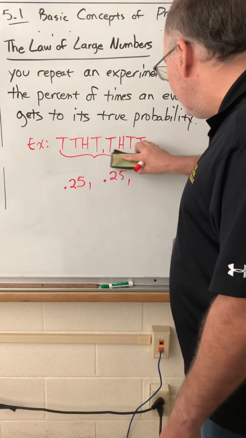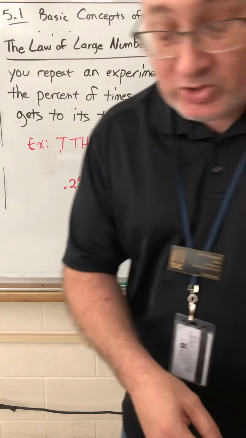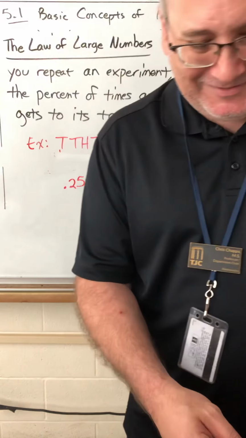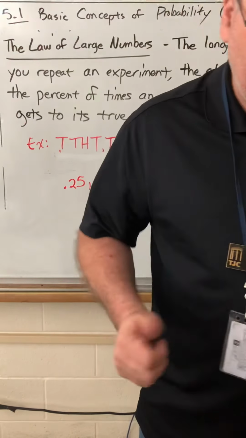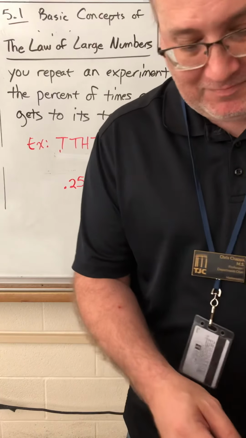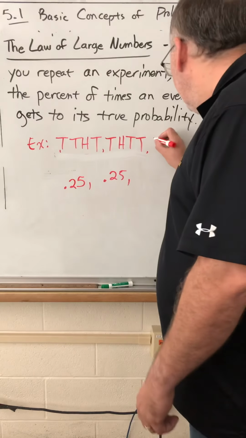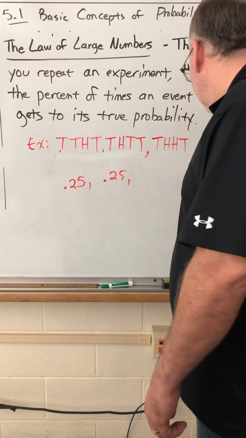But let's see what happens if we flip it 4 more times. Hopefully we'll get some more heads here, but there's no guarantee. Tails. Heads, there we go. Heads. Tails. Tails, heads, heads, tails.